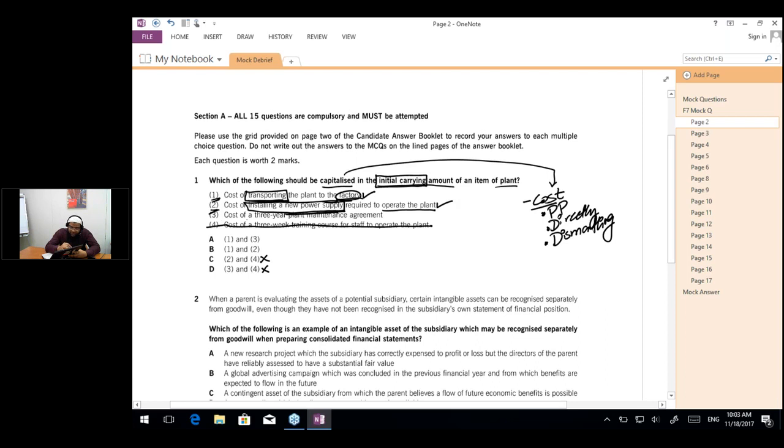In part 3, the question says cost of a 3-year plant maintenance agreement. A 3-year plant maintenance agreement is obviously an asset, but this is a separate asset. It is not a part of the cost of the asset, so we are not going to capitalize this. So option 3 is incorrect. And in part 4, the question says cost of a 3-week training course for staff to operate the plant. We also do not capitalize the training cost. So options 3 and 4 are incorrect. So the answer is actually A, 1 and 2. This is the right answer.